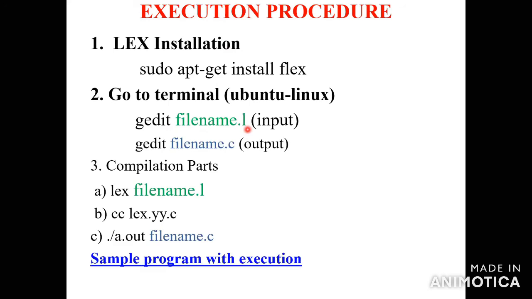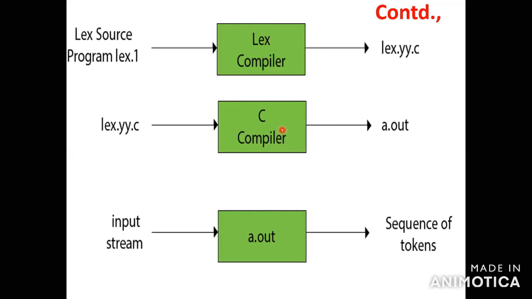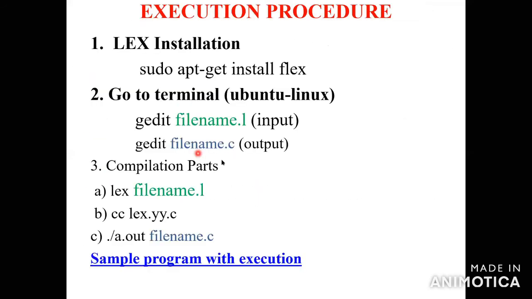After writing it, you compile using the next thing, the C compiler, which is lex.yy.c. cc means compiler, or you can write gcc. Both are the same. You can write either. cc lex.yy.c is the second step. Third step, ./a.out space filename.c. Then you automatically get the output.